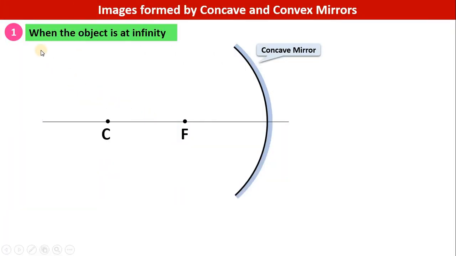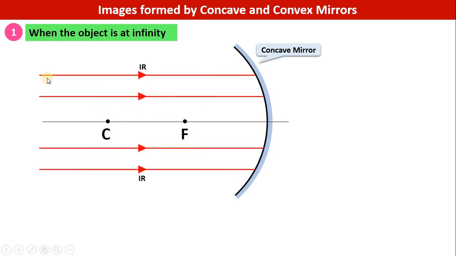Case 1. When the object is at infinity. When the object is at infinity, the light rays coming on the mirror will be parallel to each other because these light rays are coming from very far away. So these incident rays, IR means incident rays, will be coming parallel to each other. Let us say that these incident rays are also parallel to the principal axis of the concave mirror.